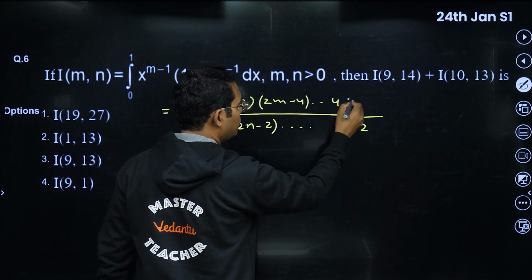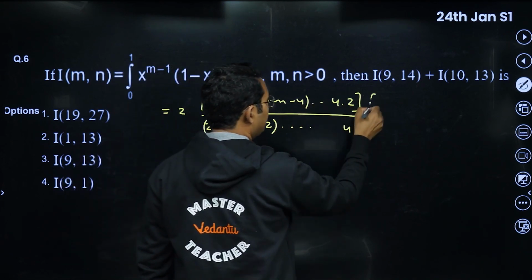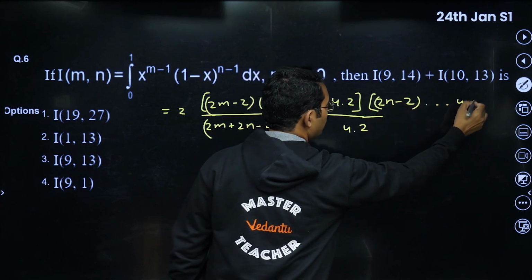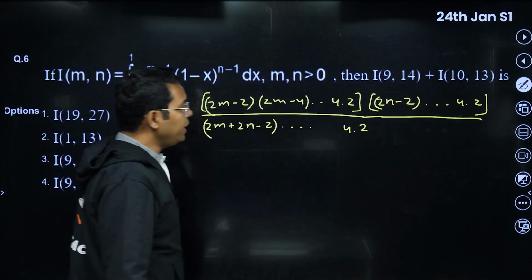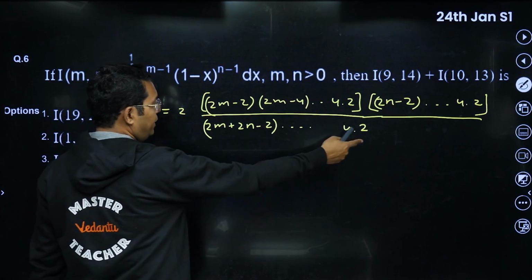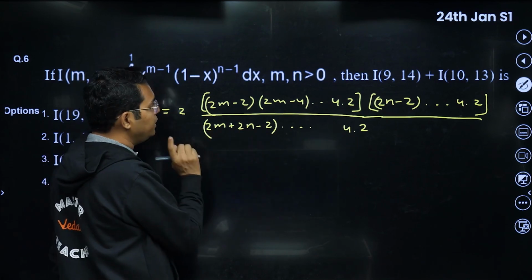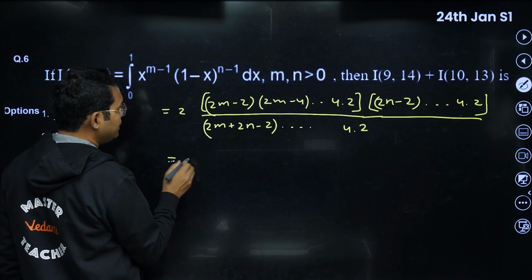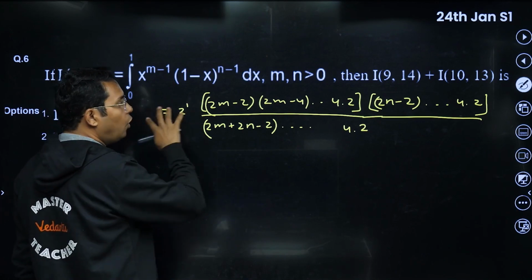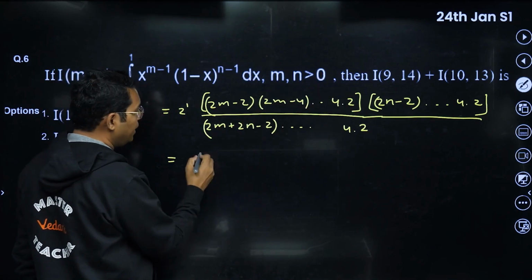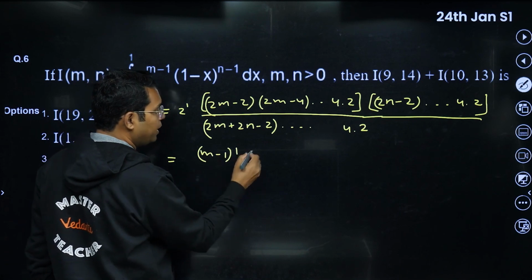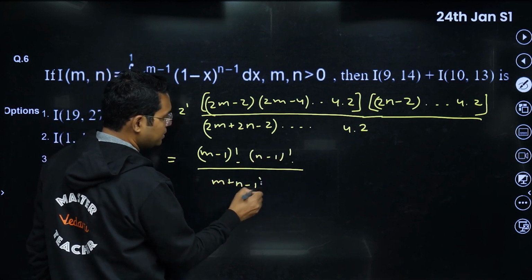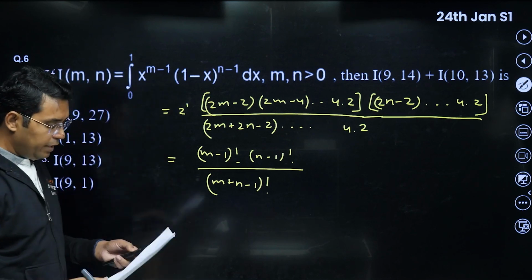It will also end at 2, one bracket, and in the other bracket in place of m it will be n, so 2n minus 2, and so on, 4 and 2. Okay, if you take 2 common from every bracket, it will be common m plus n minus 1 times here, m minus 1 times here, and n minus 1 times here. So you can see with the help of this 2, all the 2s in the numerator and denominator will get cancelled, and we will be having m minus 1 factorial, n minus 1 factorial upon m plus n minus 1 factorial. So this is what we are getting for this question.